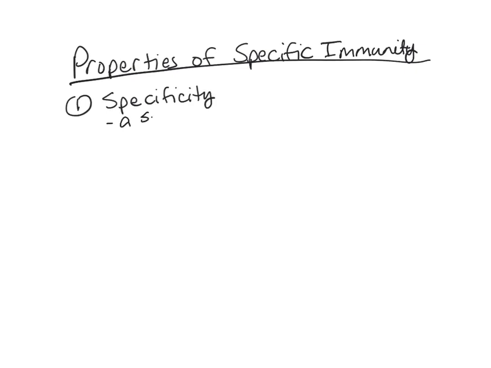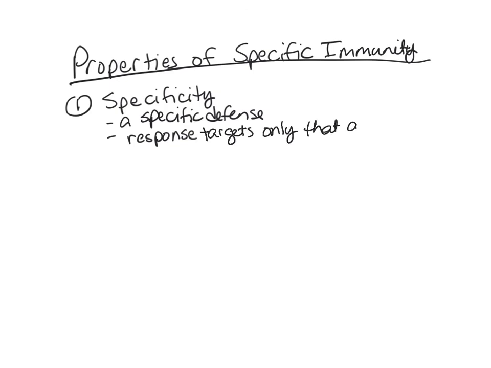Specificity means that a specific defense is activated by an antigen and the response targets only that antigen. In other words, the T cells and the B cells will only respond to that one specific antigen.